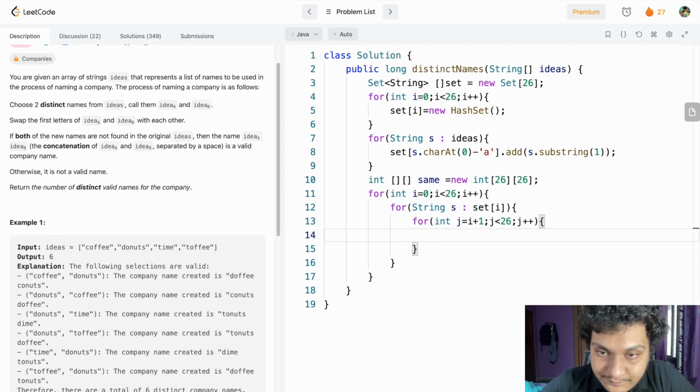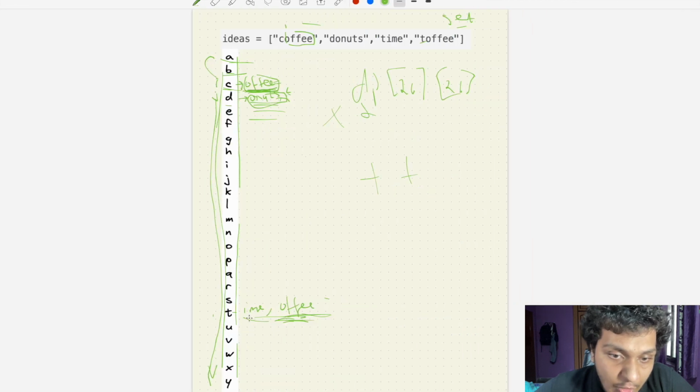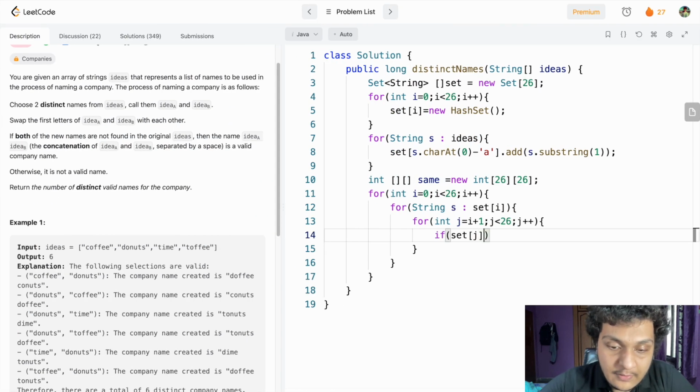And if set of J, in this case we have 2. Here it will be false, but here it was true. So what I have to say? If set of J dot contains the value as, then do one thing.